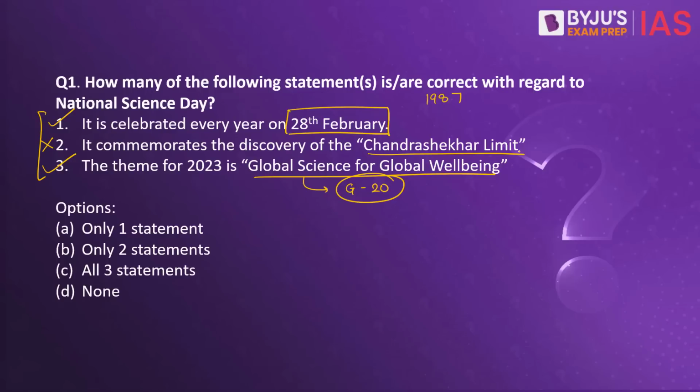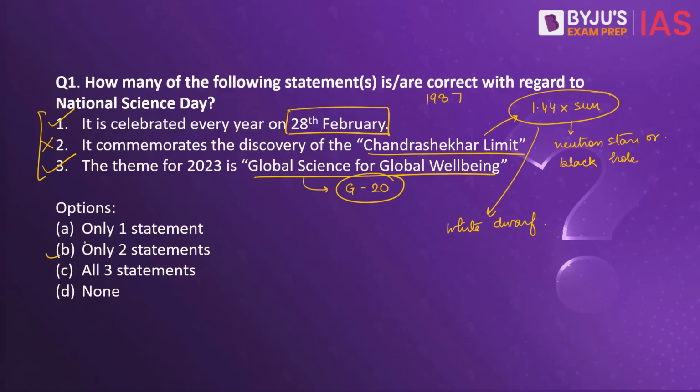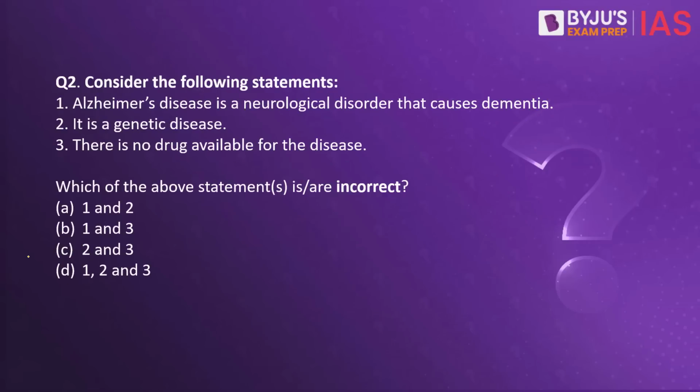What is Chandrasekhar limit? It gives the classification of whether a star will become a white dwarf or a neutron star or a black hole after its death. According to this, any star which has a weight of 1.44 times of the sun or greater than that will become a neutron star or a black hole. Any star which is lower than this limit will become a white dwarf. So, only two statements are correct and the answer here is option B. Let us now come to our next question.